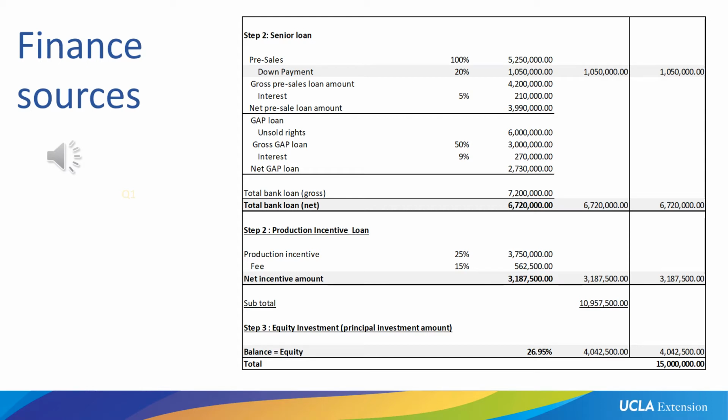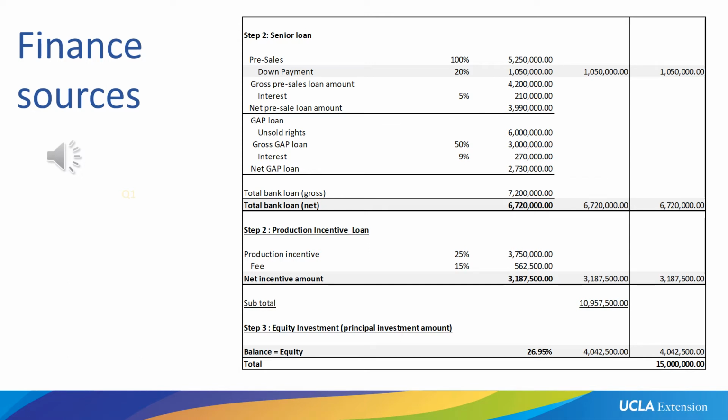So that gets us to the gross pre-sale loan amount of $4,200,000. And of that, we pay 5% interest to the bank, which is $210,000. But we're not actually paying this interest right now. We're not issuing a check to the bank of $210,000. The bank will just deduct it from the pre-sale gross loan amount and will lend us $3,990,000.